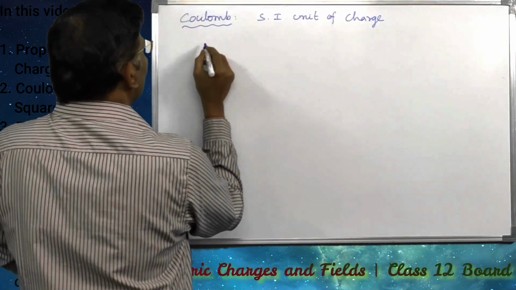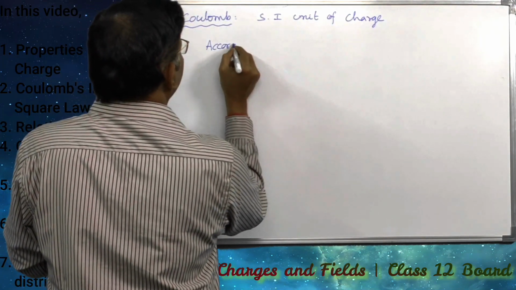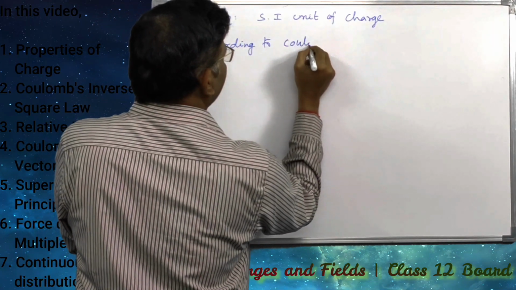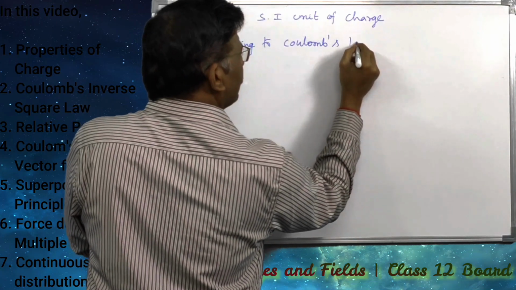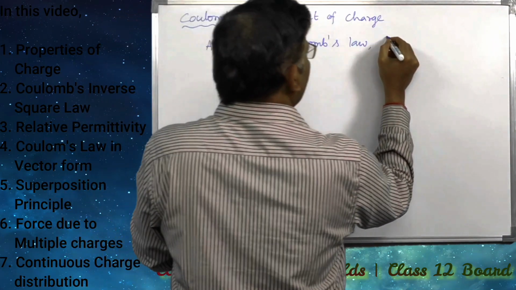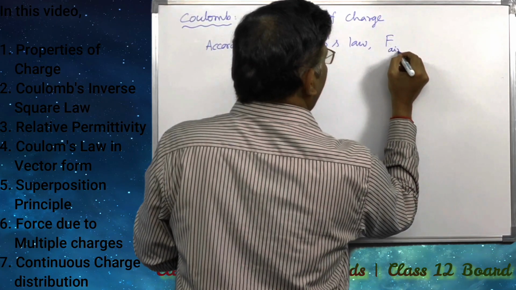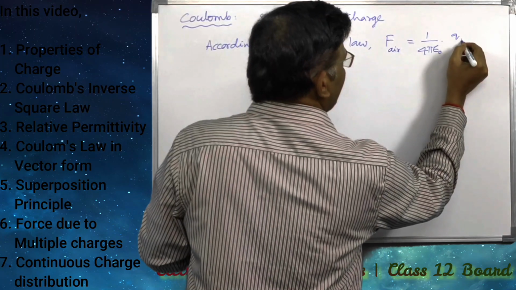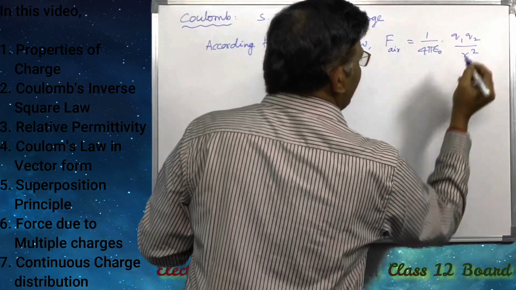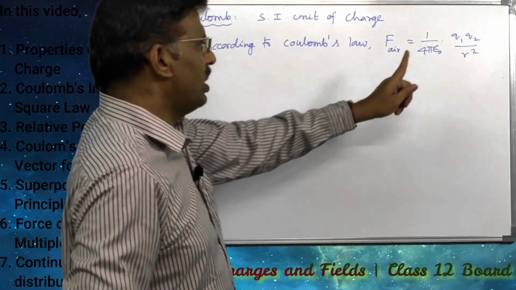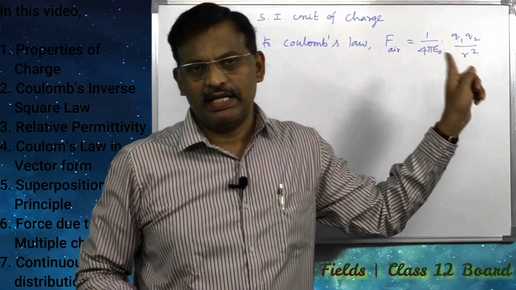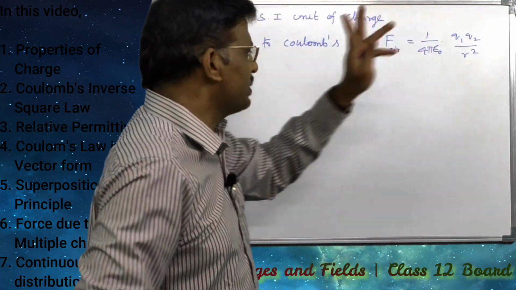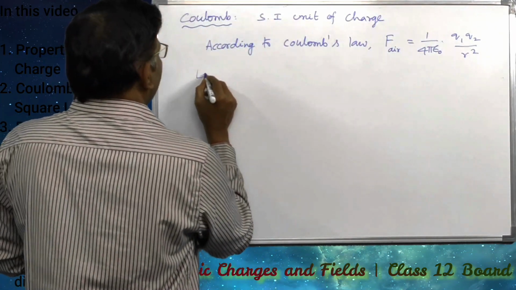Definition: according to Coulomb's inverse square law, F in air is equal to 1 divided by 4 pi epsilon naught into Q1 Q2 divided by r square, when two charges Q1 and Q2 are separated at a distance small r in air or vacuum. This is the force.